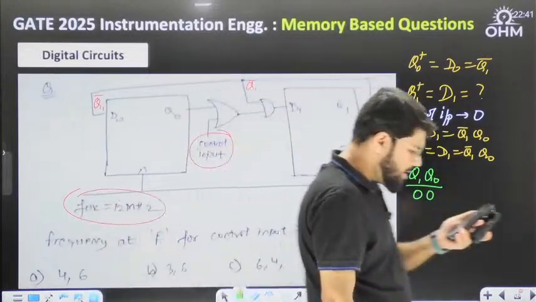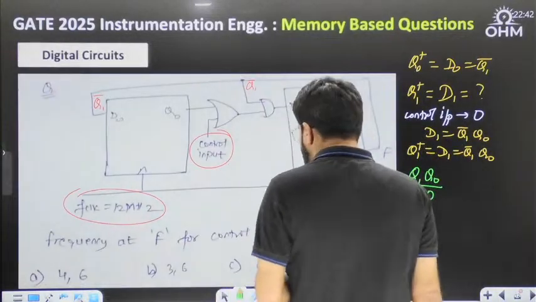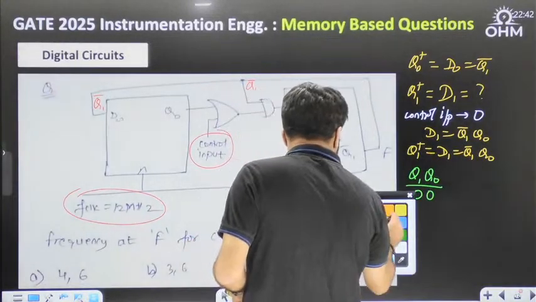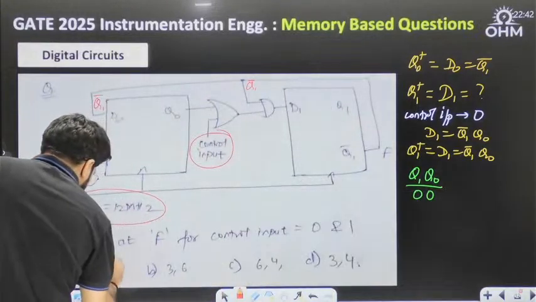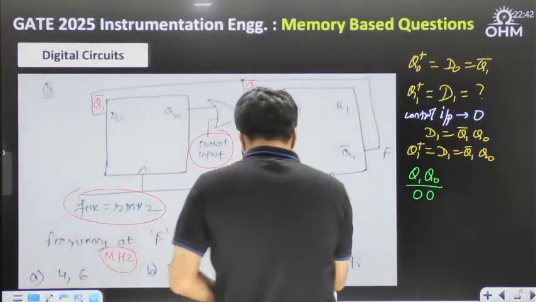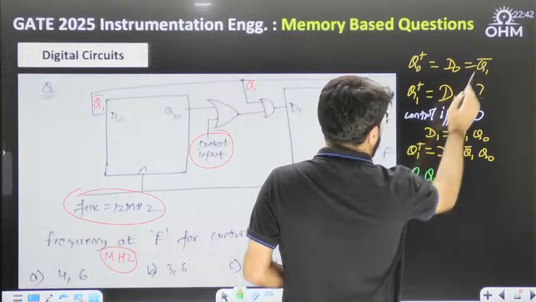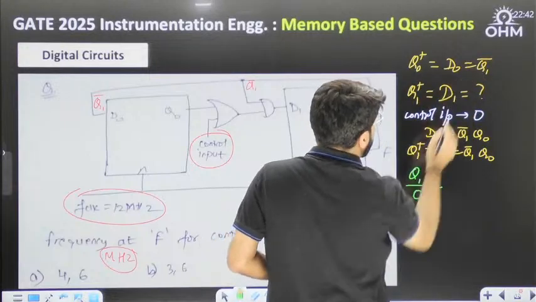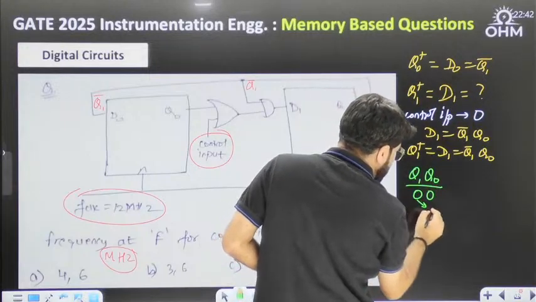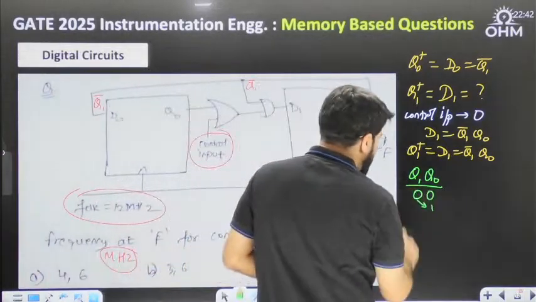Many of you say the answer is 4, 6, that means option A. All options are in megahertz, and the clock frequency is also given in megahertz. So, 0, 0. Now see here: Q0's next value is the complement of the current state of Q1. So if Q1 is 0, its complement will be 1.